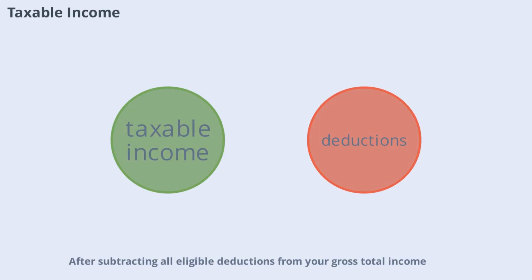After subtracting all eligible deductions from your gross total income, you arrive at your taxable income. This is the amount on which your income tax is calculated according to the relevant slab rates. Keeping track of deductions ensures you don't pay more tax than necessary.